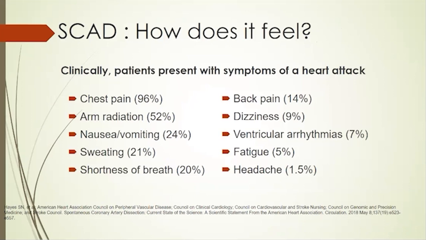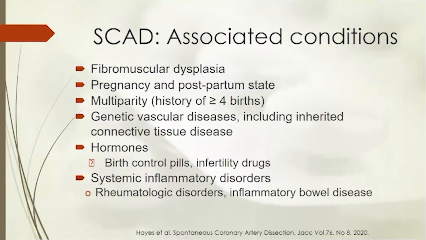So how does it feel? Patients present just like a heart attack. When we see these patients in the emergency room, they may have symptoms similar to anyone else's heart attack. Of course, we know women may be a little bit different, so you have to have a higher index of suspicion. But the majority of patients do have chest pain. A lot of them have radiation or pain that extends down the arm, might be the left arm, nausea, vomiting, sweating, shortness of breath. These are common symptoms of a typical heart attack. And you can see here on the right side of the screen some other possible symptoms. This is not all inclusive, so certainly some people might present with different symptoms.